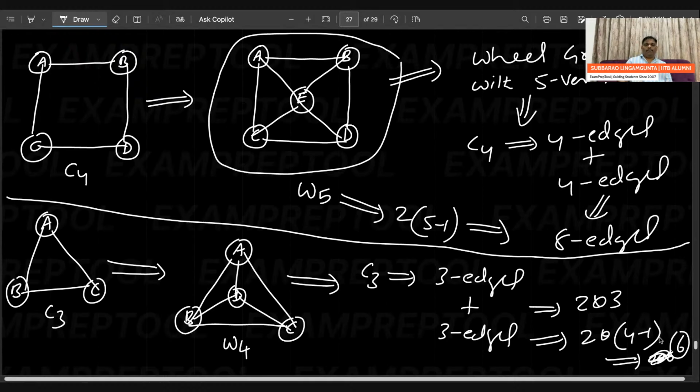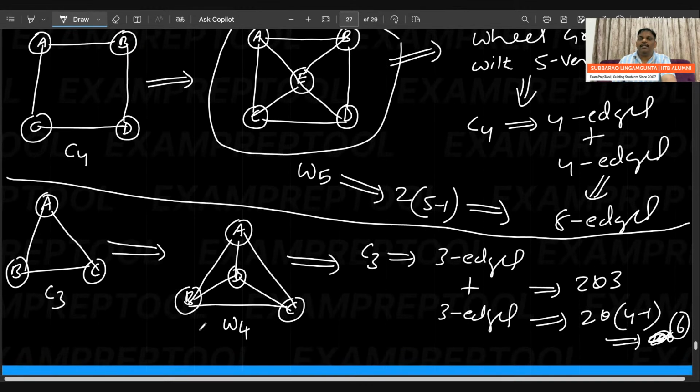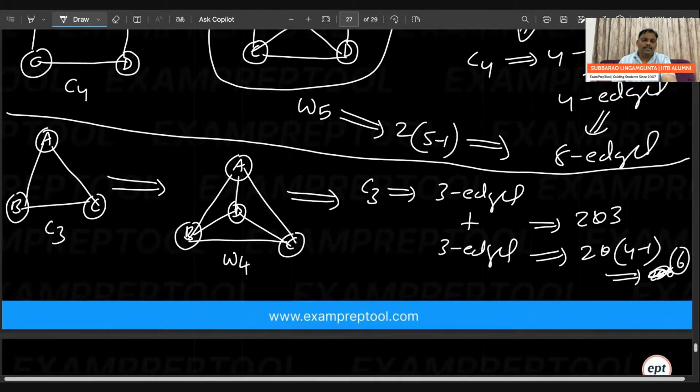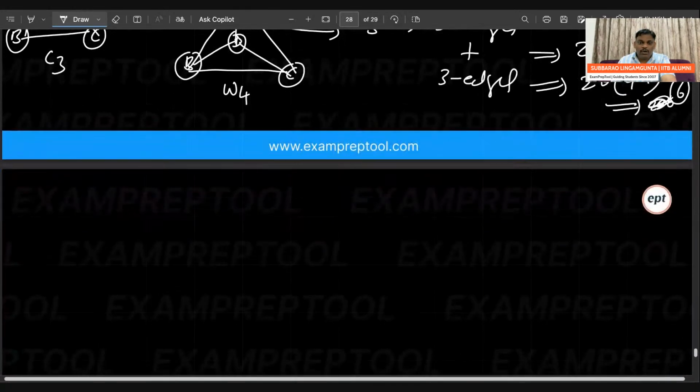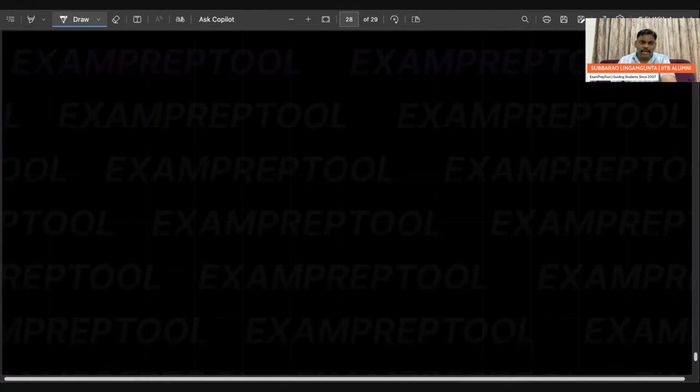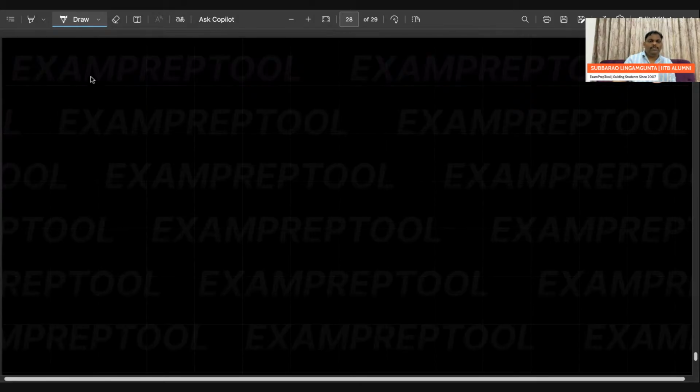Fine. So remember, W4, wheel graph with 4 vertices, came from C3. Understand this. W4 came from C3. So we are deriving it from C3 only. Now to get more clarity, I will write this note also. Can you see the note?